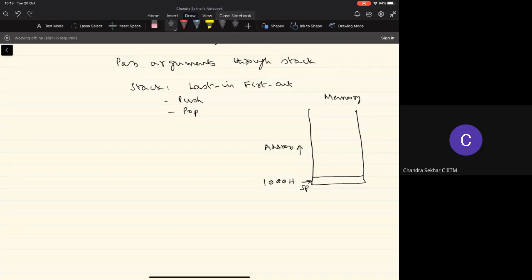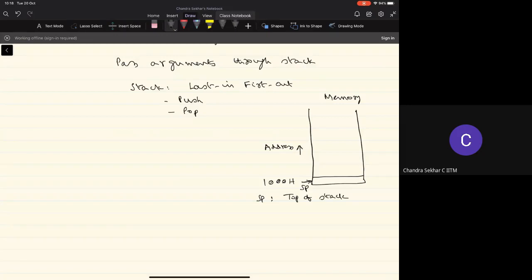So when we put one element into the stack, right, that element will be stored at this address that's referred to by the stack pointer. Then we will increment the stack pointer, right? So that the stack pointer will always point to what is called the top of the stack. So the stack pointer will always point to the top of the stack where the next element can be stored in the stack.